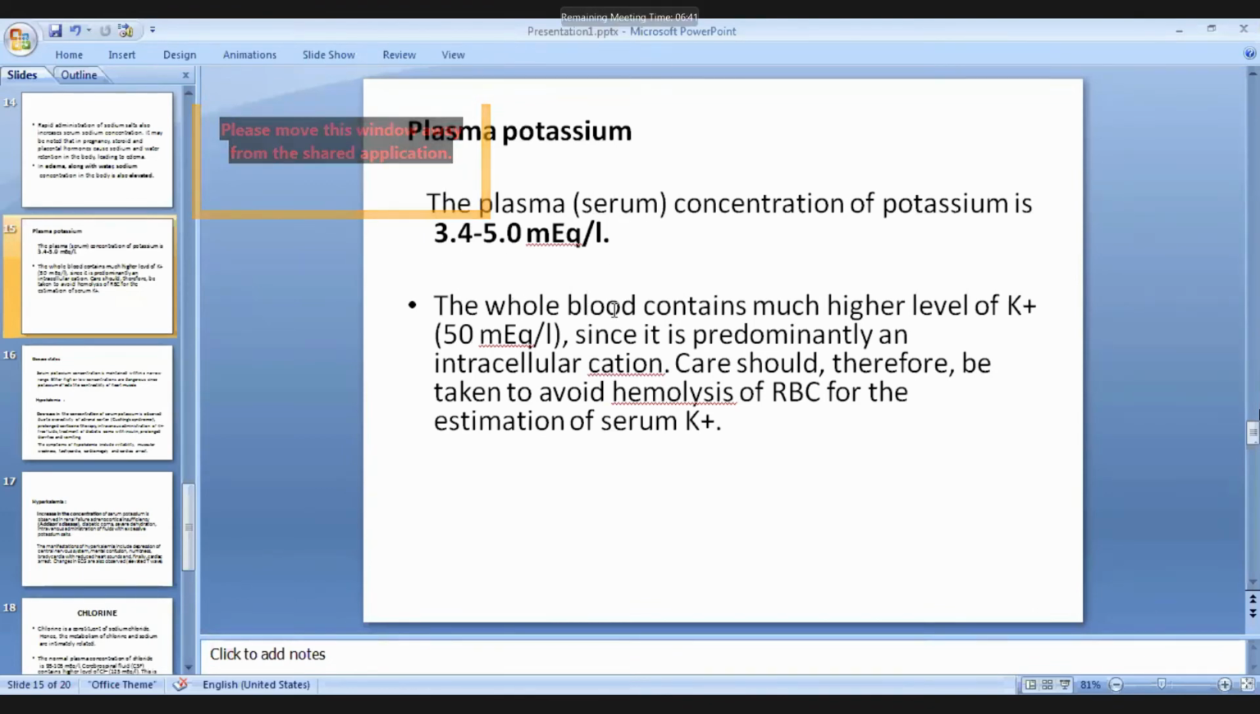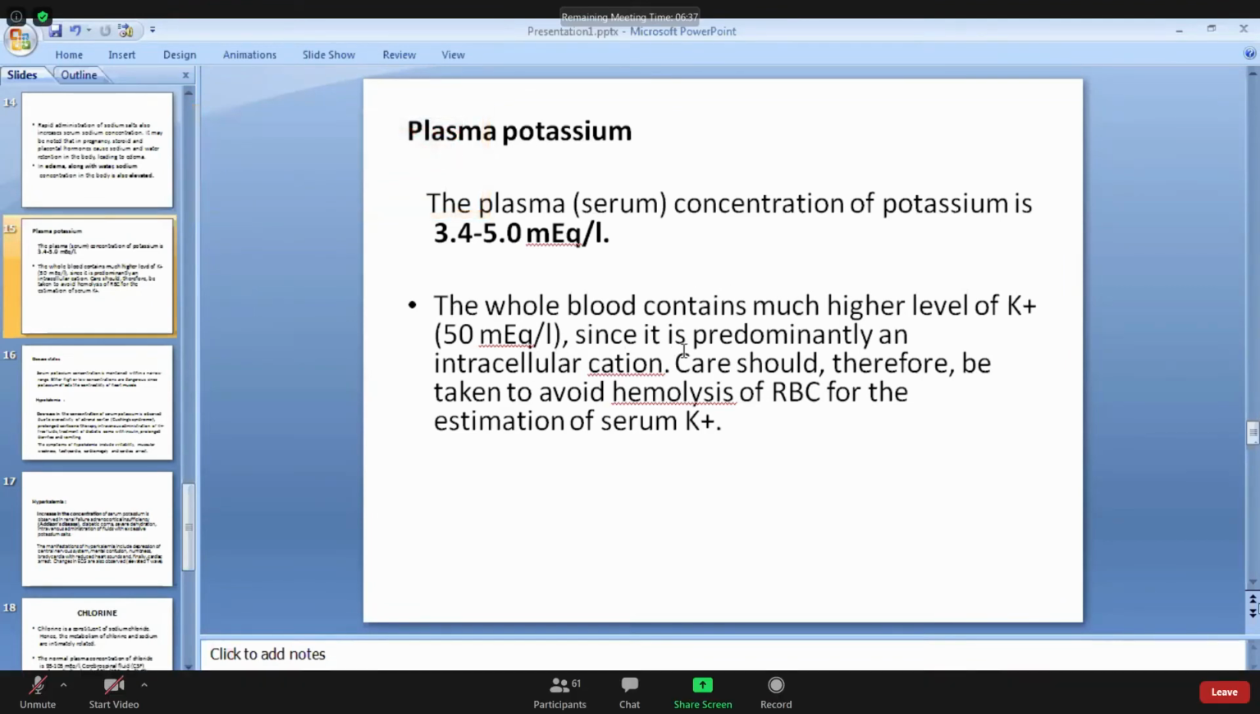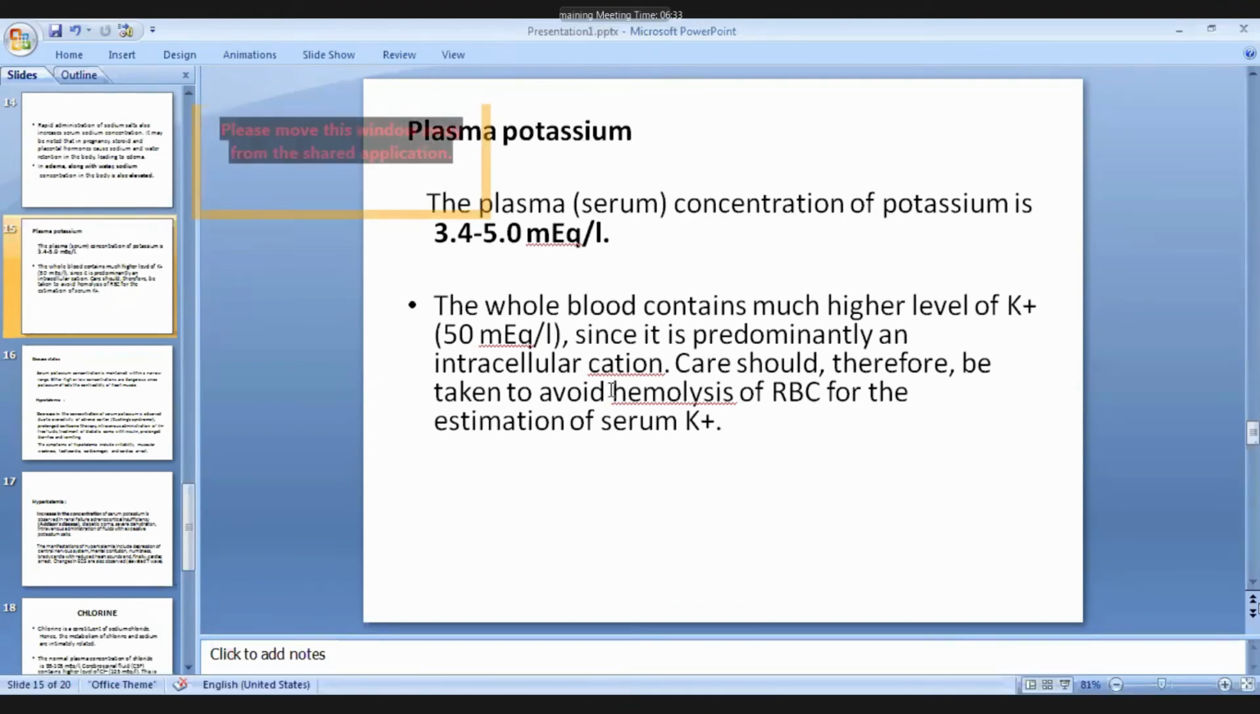But when you talk about the whole blood, the plasma potassium level will be 50 milligram per liter, and it is predominantly an intracellular cation, as we know already. So care should be taken to avoid the hemolysis of RBC for the estimation of potassium. When we are estimating the potassium level in serum, high care should be provided to avoid the hemolysis of RBC, because if there is hemolysis of RBC, a falsely very high level of potassium will be found because of that intracellular cation.